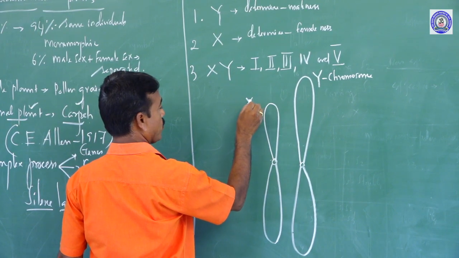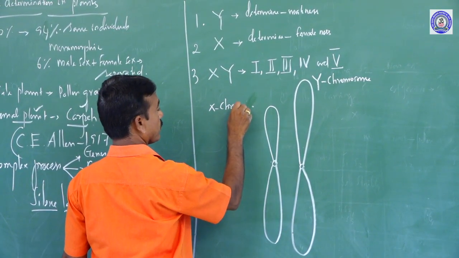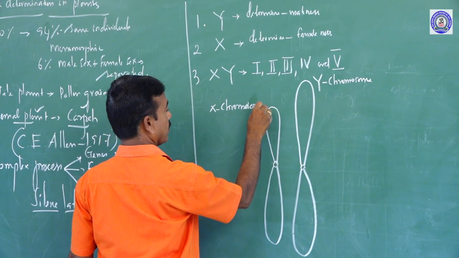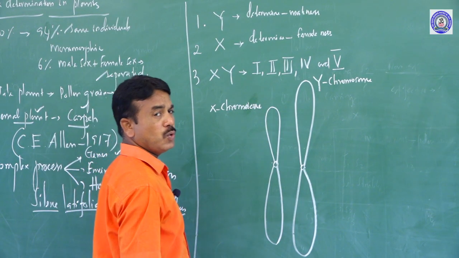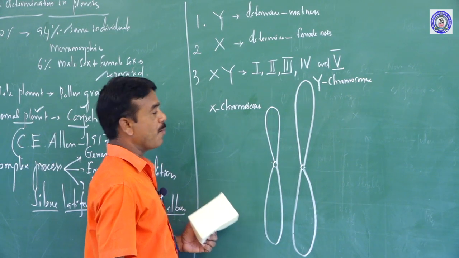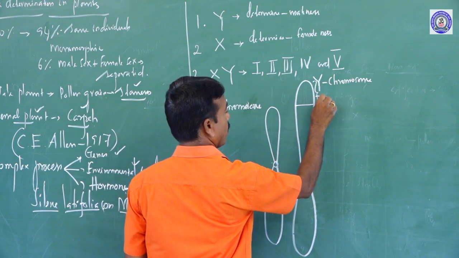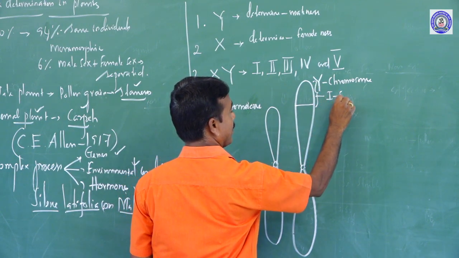That is the X chromosome. So I am already indicating to you there are 5 distinct compounds. This is the first segment.